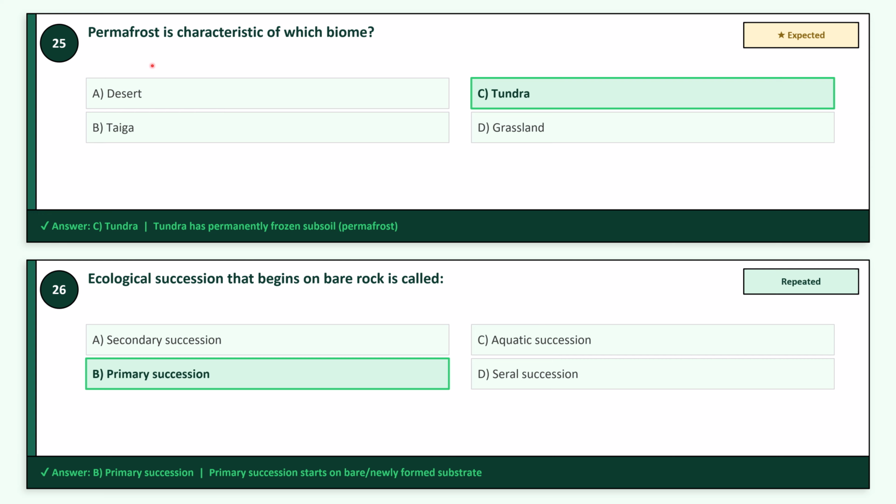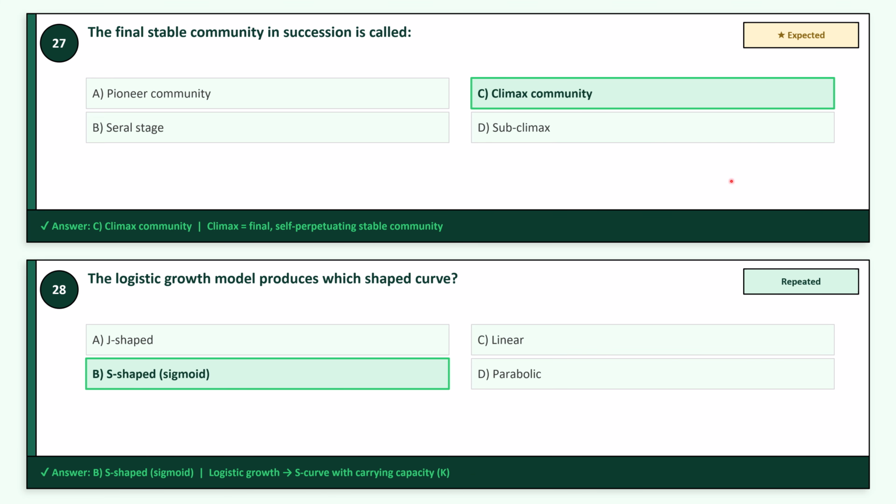Question 25, permafrost is characteristic of which biome? It's option C, tundra. This is an expected question. Question 26, repeated question, ecological succession that begins on bare rock is called, option B, primary succession. Question 27, the final stable community in succession is called, option C, climax community. This is an expected question.